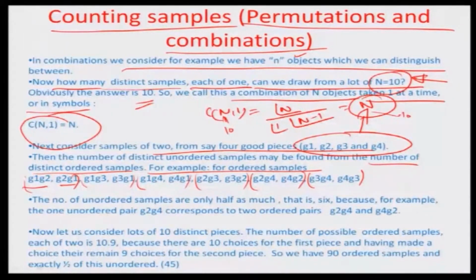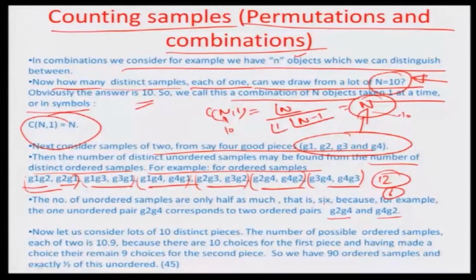But when you talk about unordered samples, you essentially mean the same thing when you are drawing G2, G4 and G4, G2. That means in one case you draw G4 ahead of G2, in another case G4 comes later. If that order does not matter to us in the case of selection, then we represent it differently. If you look at all these ordered samples, there are essentially 12 such samples, but for the unordered samples there are only 6, because you are repeating it just by changing the sequence of what comes first and what comes next.